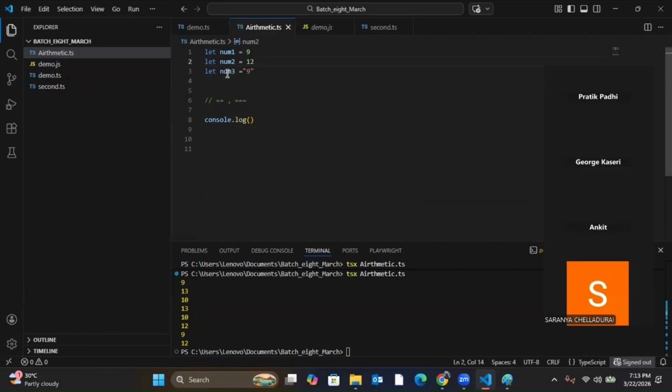See, this num1 and num3, are the values the same? Yes, the values are the same, both have 9, but the data type is different. Num1 is number, num3 is string.